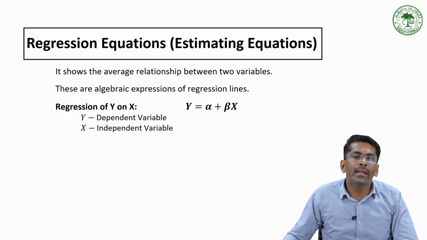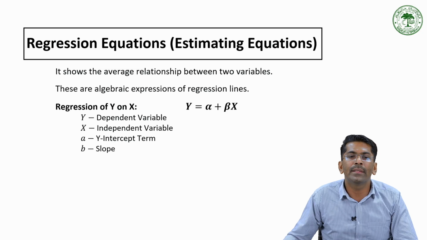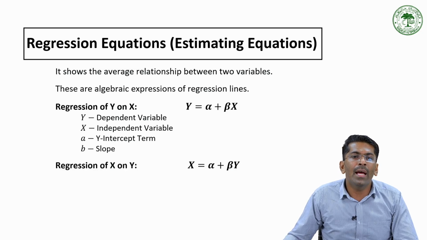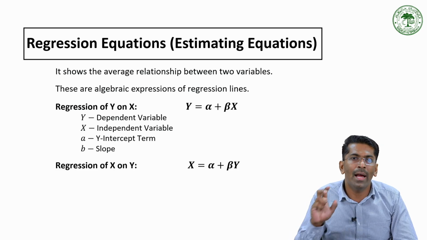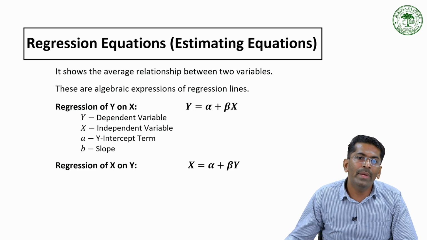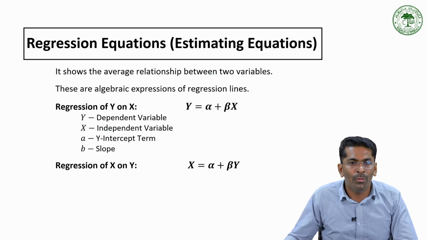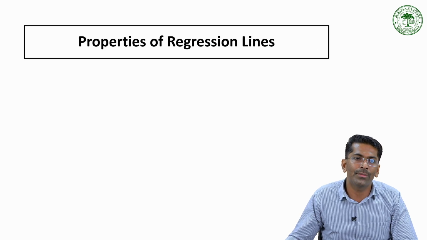Similarly, consider here y is the dependent variable, x is the independent variable, and alpha is the intercept term, and beta, here it is beta or b, is generally considered as the slope. Similarly, we have a regression of x on y as well, that is x is equal to alpha plus beta y, where x is the dependent variable and y is the independent variable. But the remaining things are the same: alpha represents the intercept and beta represents the slope.